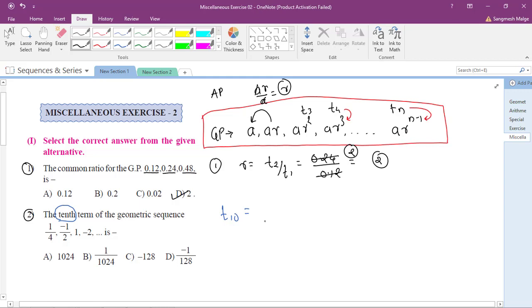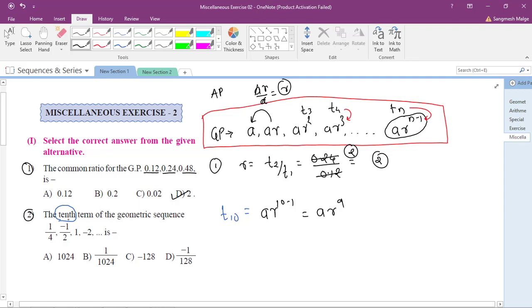Saili, T10 is equal to, no. See, this is our term. You are asking for the 10th term. So substitute n equals 10 in this form. So it is a r to the power 10 minus 1, which is nothing but a r to the power 9. Is it okay?